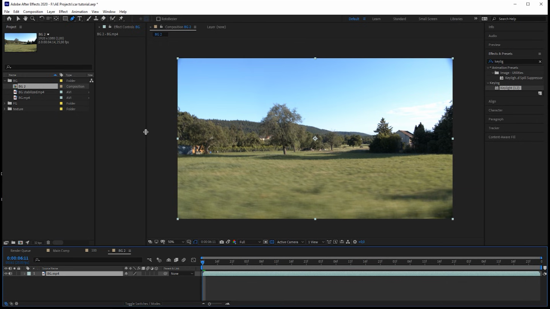What I've done here: I sat on the back seat of the car, had the windows of course open, and just filmed this one handheld. Because what I found is that it's better to shoot those plates handheld if you can. Depending on the car, it is shaking a lot and it does those micro shakes. Even if you just turn on the engine of your car and have a camera mounted to the hood, it will also start shaking on a really high frequency. What I found is it's best to have the camera handheld, because your hand is compensating all those bounces, and even better would be on a gimbal.